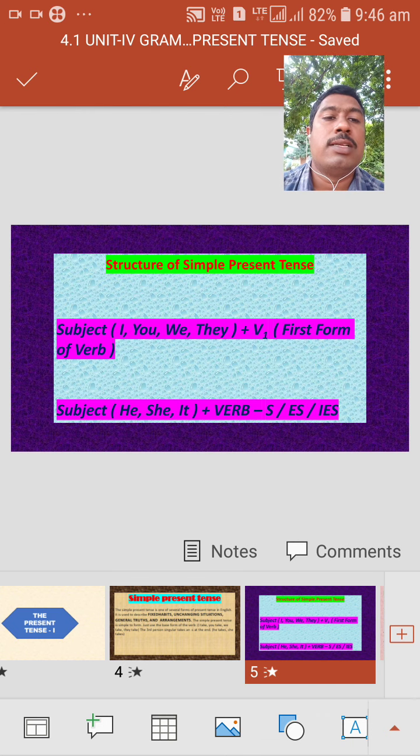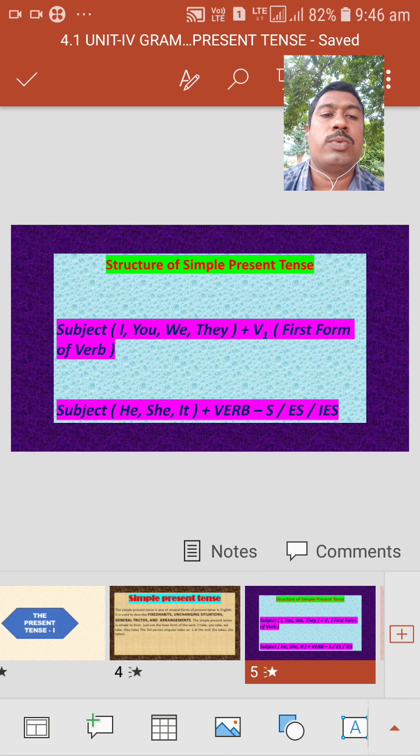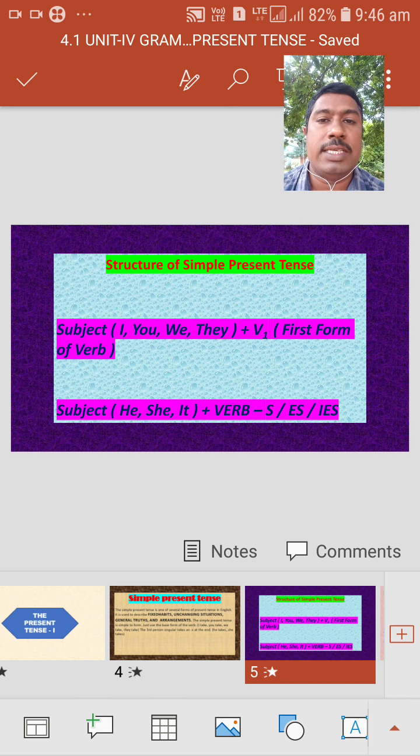When we find the third person singulars, he, she, it, we add s, es, ies to the V1.